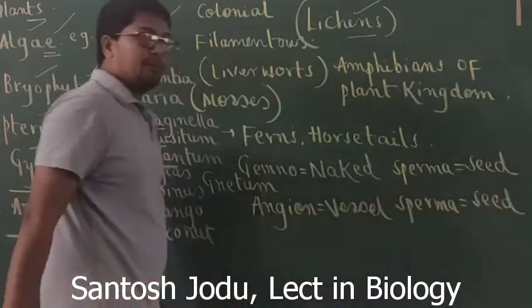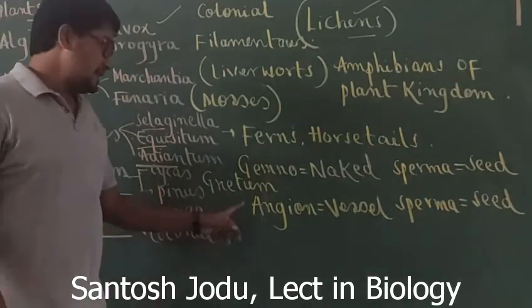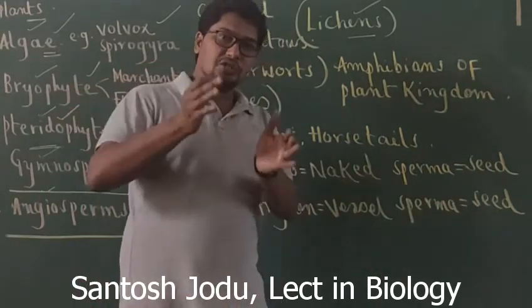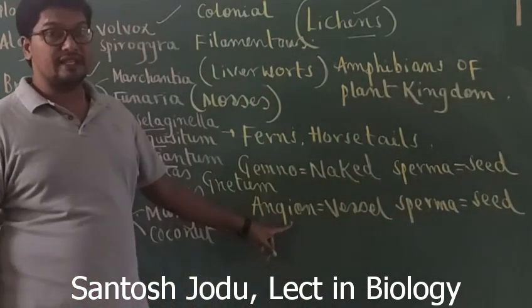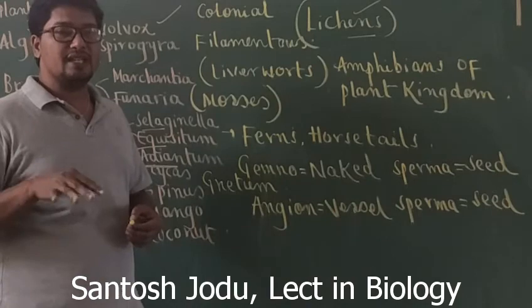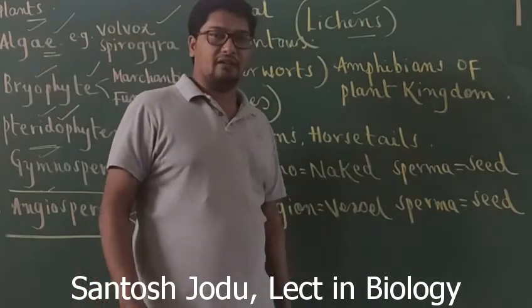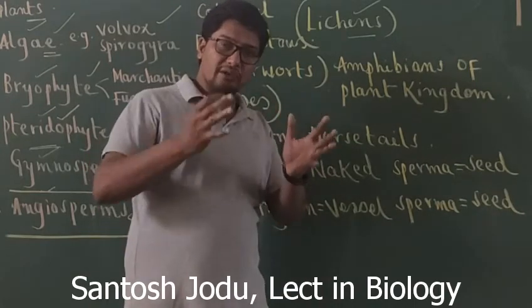Sperma means seed. So what are angiosperms? These are the plants in which seeds are enclosed in a vessel-like structure. So the seeds are enclosed by the vessel. What is the vessel once again? It is nothing but the ovary. So seeds are not naked here. Seeds are always covered by the ovary wall. Ovary wall only develops into what?